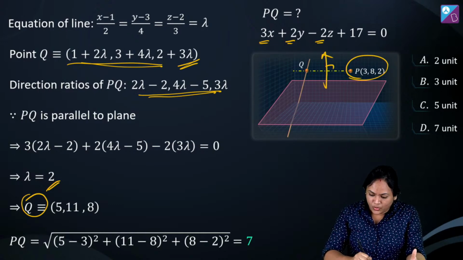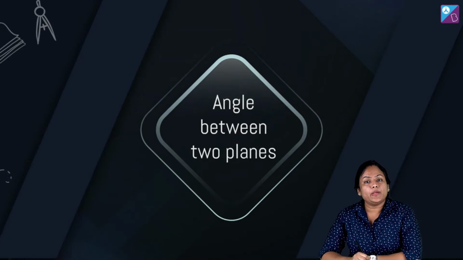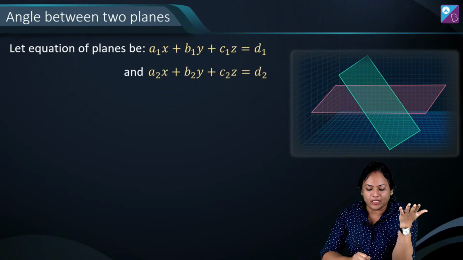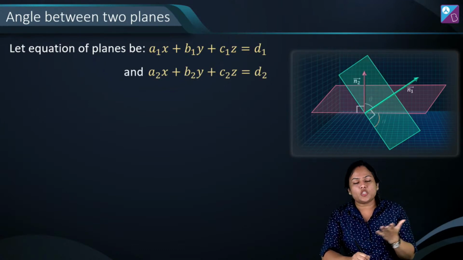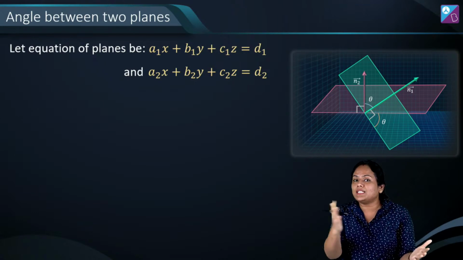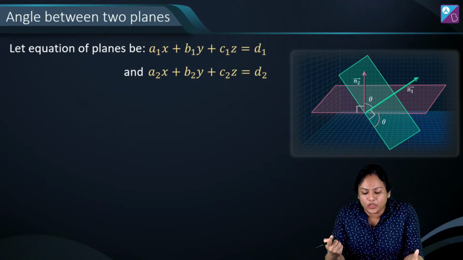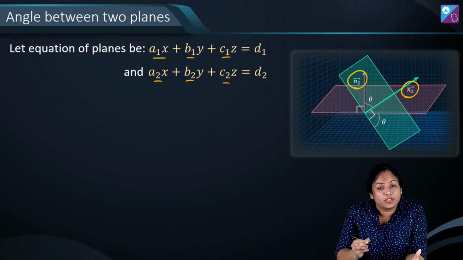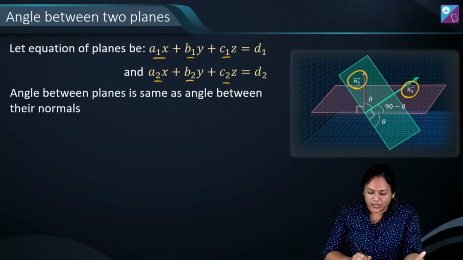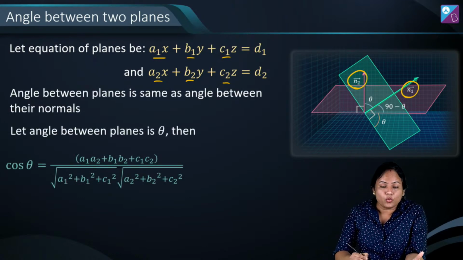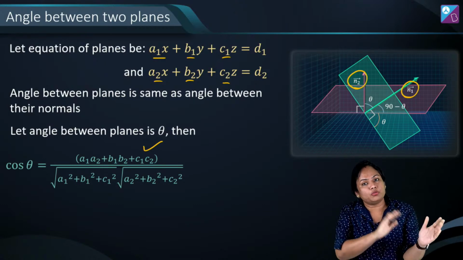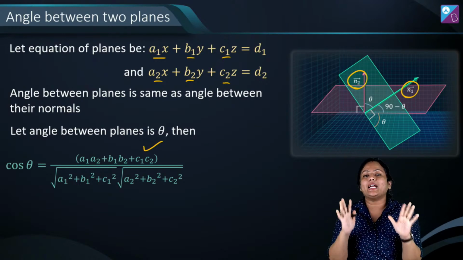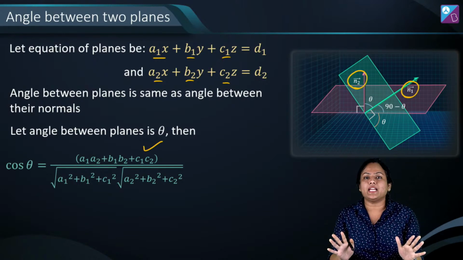Alright? Next will be the angle between two planes. Now, what actually is the angle between two planes? Well, it is the same as the angle between two normals. Whether we find the angle between the normals or between the planes, it's one and the same thing. And how can we get the angle between normals? I have n1 vector and n2 vector as a1, b1, c1 and a2, b2, c2. And the formula will go somewhat like cos inverse of a1 a2 plus b1 b2 plus c1 c2 divided by their magnitudes. So whenever they ask you the angle between planes, you can directly get the angle between their normals, put it in this formula and get the answer.